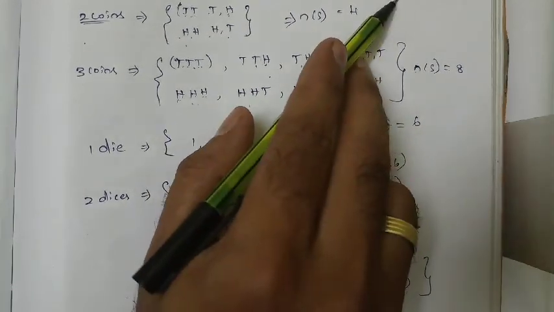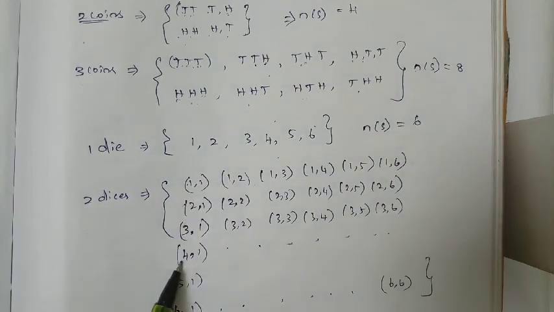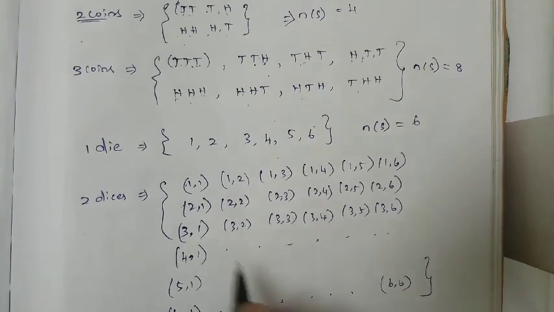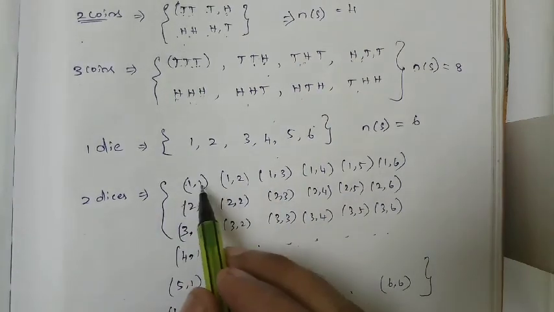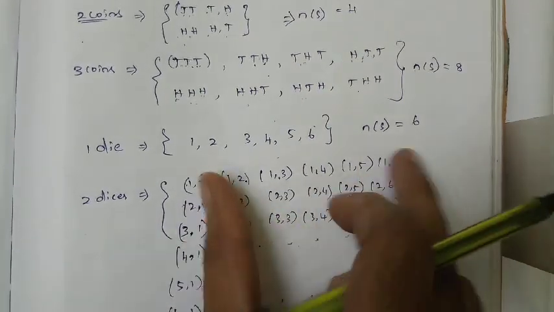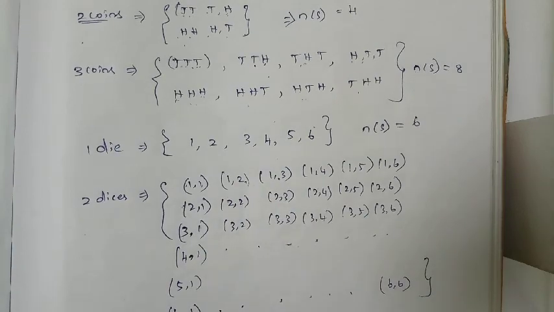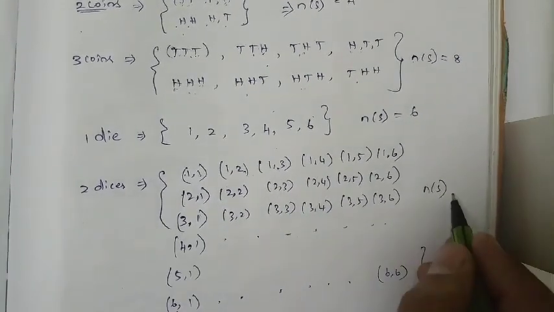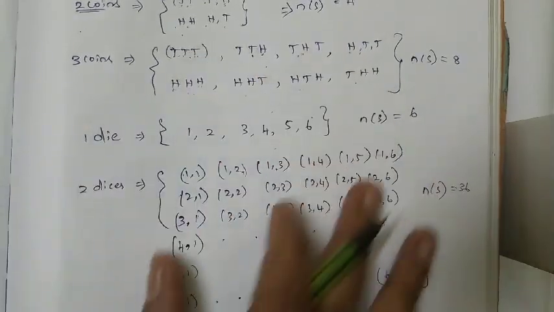So for the first die, how many outcomes are we having? 1, 2, 3, 4, 5, 6. For the second die, what are the possible outcomes? 1, 2, 3, 4, 5, 6. Total number of possible outcomes, in the image you can count: 1, 2, 3, 4, 5, 6, and here also 1, 2, 3, 4, 5, 6, right? So 6 into 6, 36. So n(S) for 2 dice is nothing but 36. It's a constant, it won't change.